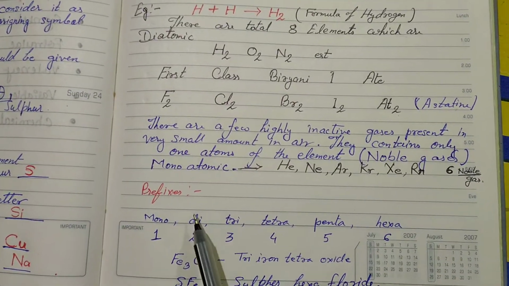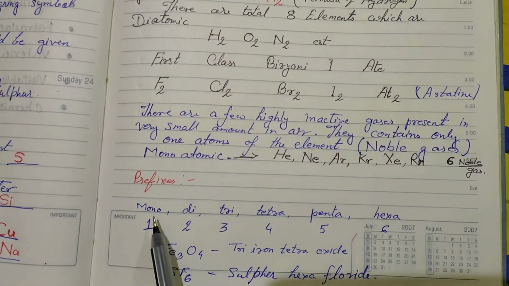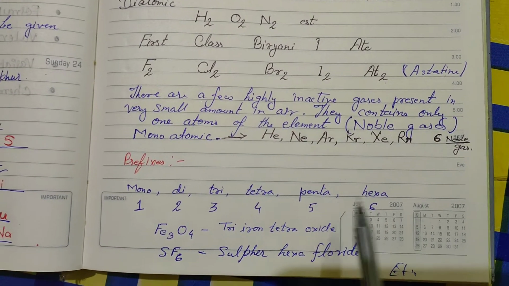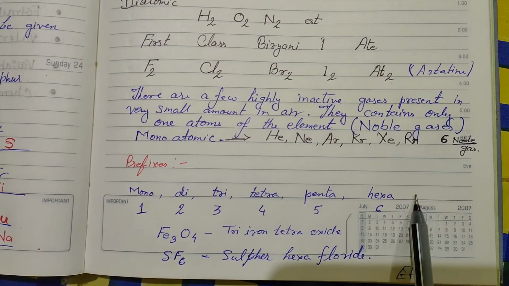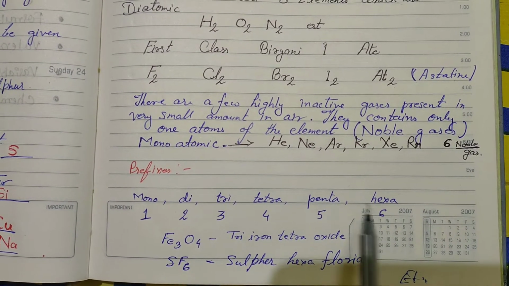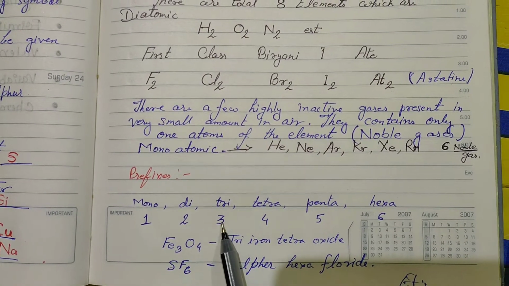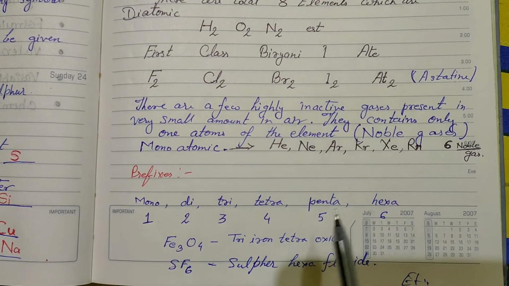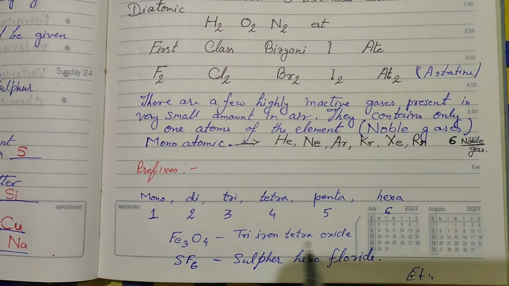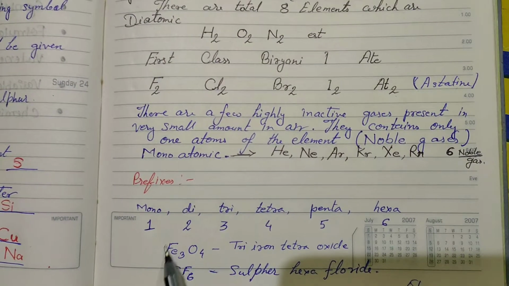So I am giving you some prefixes which are very important for your class. Mono, di, tri, tetra, penta, hexa, and there are more, but that much is enough for your class. Mono is equal to 1, di is 2, tri for 3, tetra for 4, penta for 5 and hexa for 6.